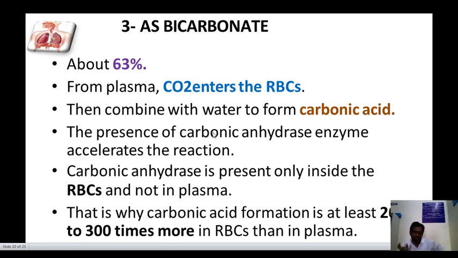Carbonic anhydrase is present only inside the RBC and not in plasma. That is why carbonic acid formation is 200 to 300 times more in RBC than in plasma.